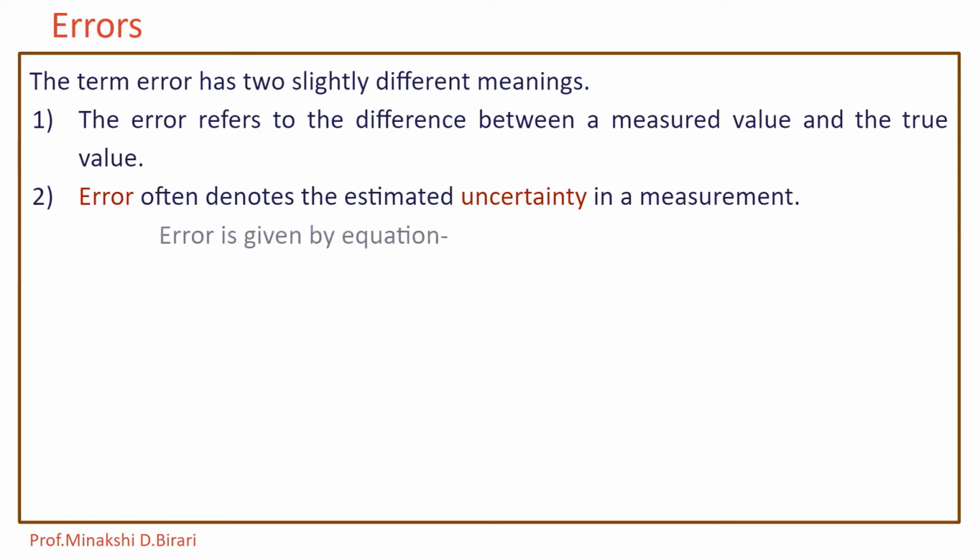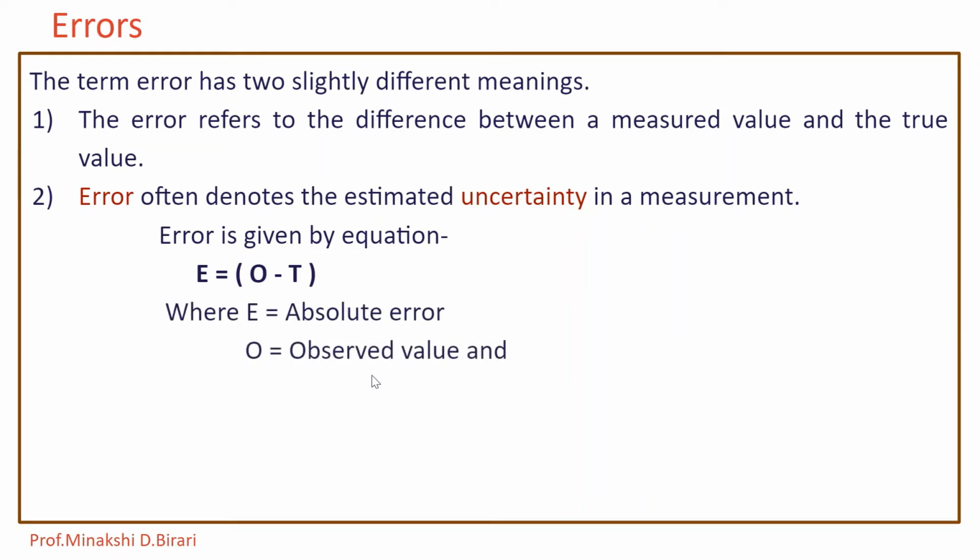The error is given by the equation E = O - T, where E is the absolute error, O is the observed value, and T is the true value. So the error is the difference between a measured or observed value and the true value.